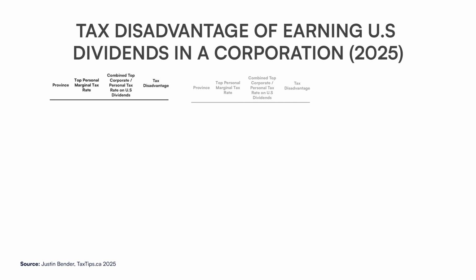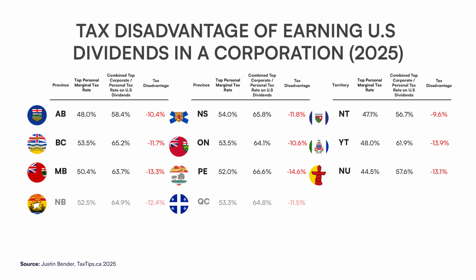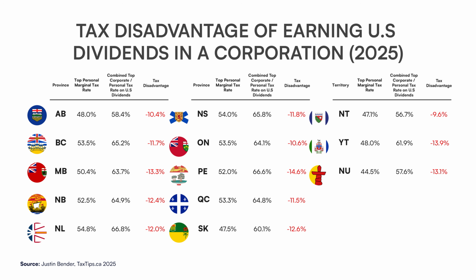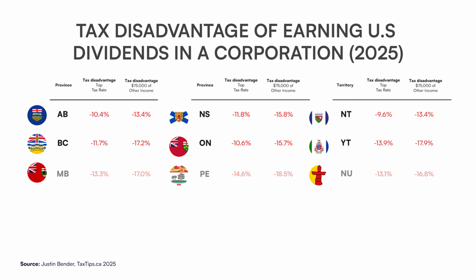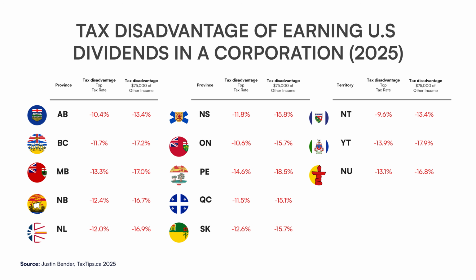Across Canada, the additional tax drag from earning foreign dividends in a corporation versus personally, assuming a 15% withholding tax rate, ranges from just under 10% in the Northwest Territories to nearly 15% in Prince Edward Island for top-rate taxpayers in 2025. And at modest personal income levels, this tax inefficiency becomes even more pronounced. For example, in British Columbia, the additional tax drag is around 12% for a top-rate taxpayer, but increases to approximately 17% for a taxpayer earning only $75,000 of other taxable income.